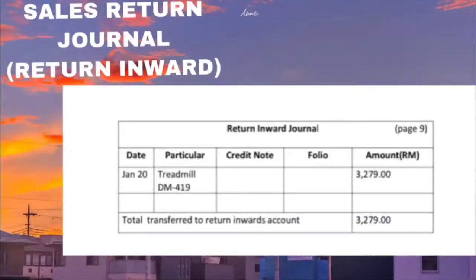It is written up from the credit notes sent to the customers. The return inward journal contains the date, particulars, the description of the items, credit note, folio, and amount of the items, and the total amount.